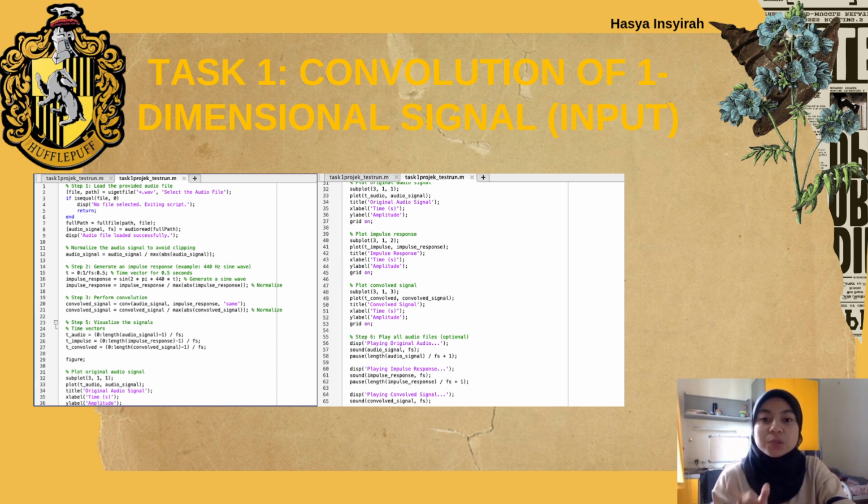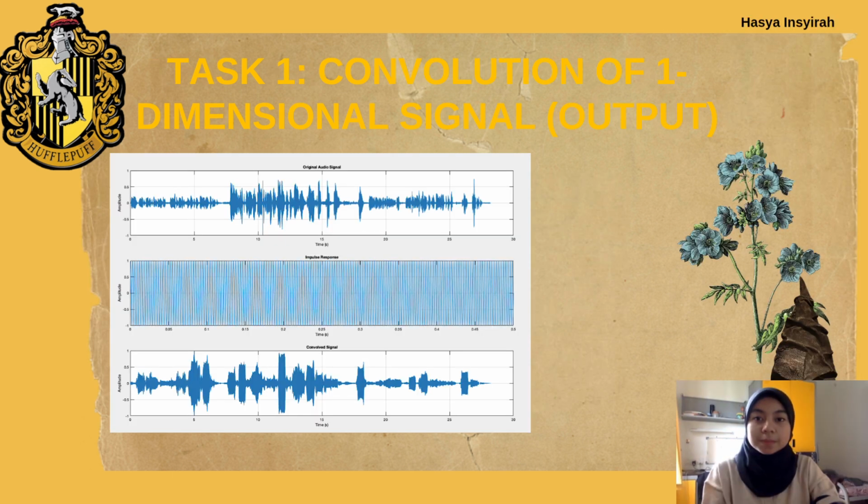Hence, this code illustrates how convolution combines two signals to produce a new output, often used in audio filtering and also signal processing. The figure shows how convolution works in signal processing with 3 plots, the original signal, the impulse response, and the convolved signal. The first plot, which is the original audio signal, is actually the raw input sound varying over time.